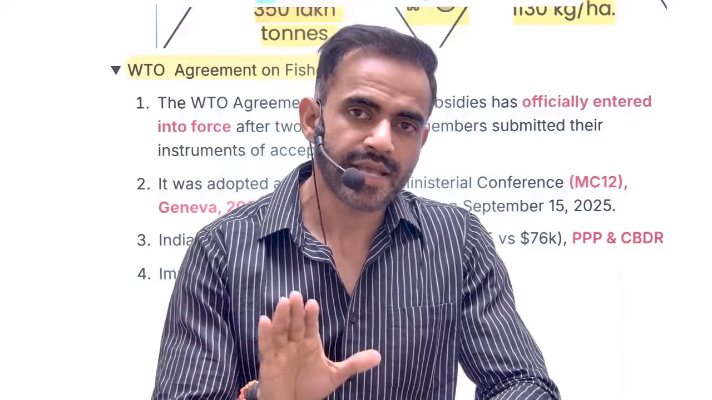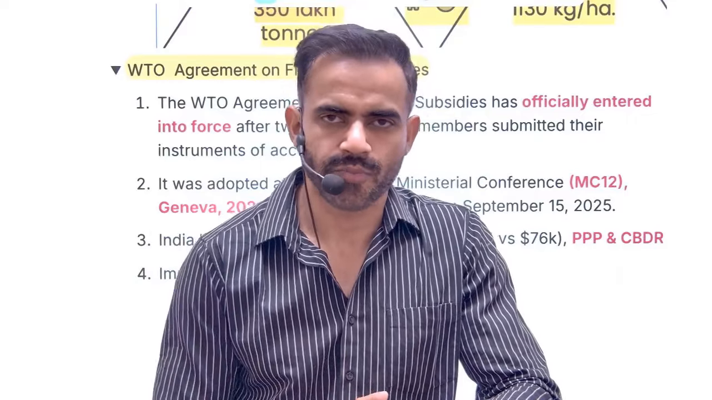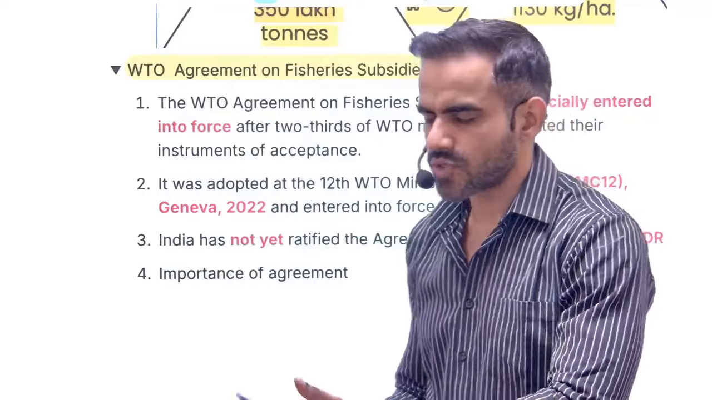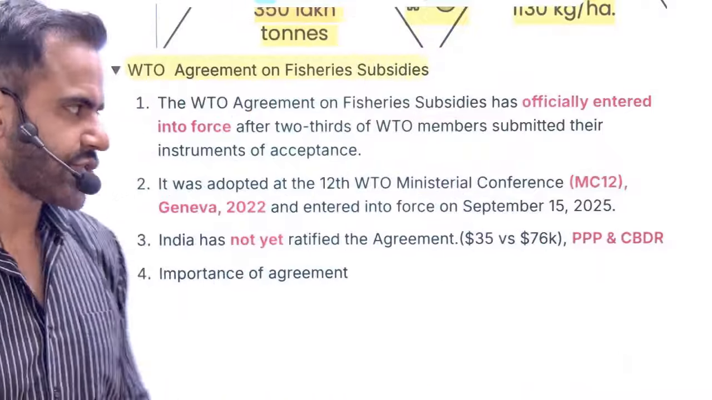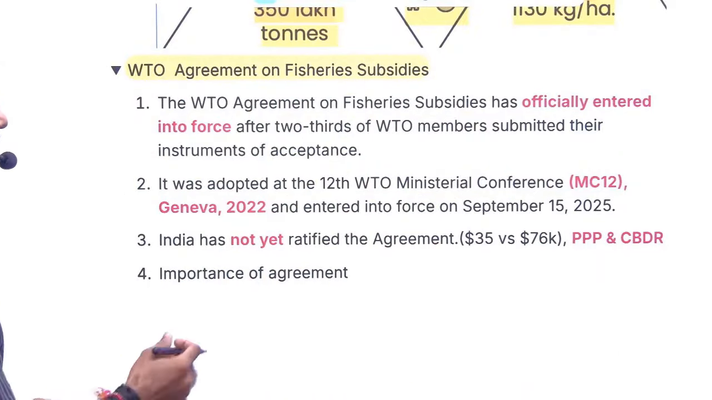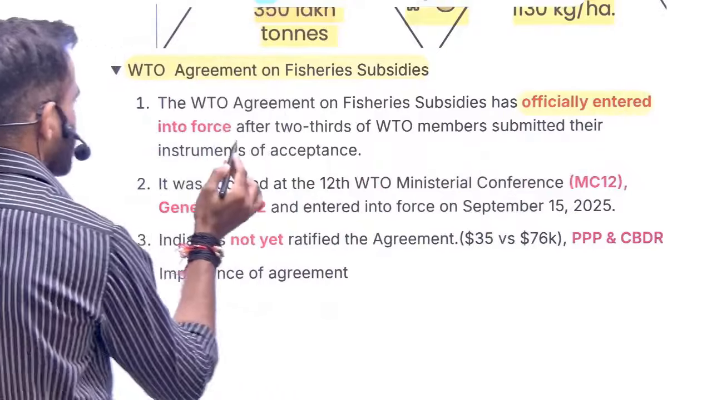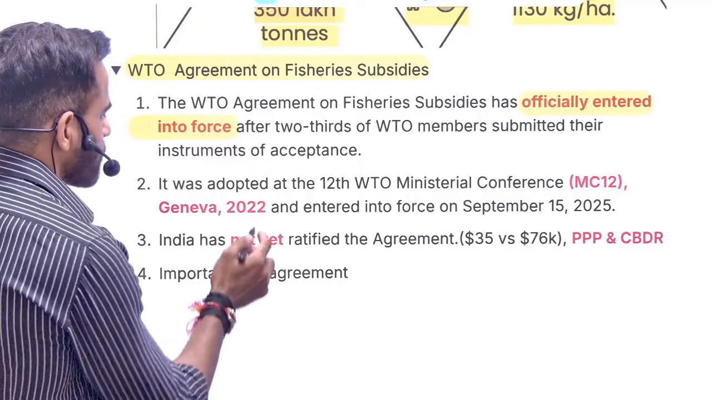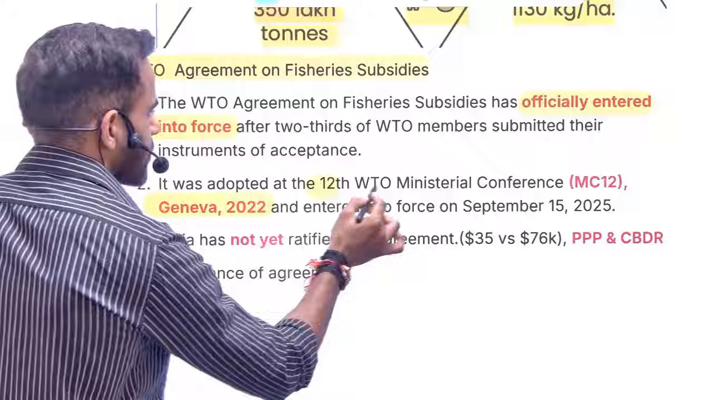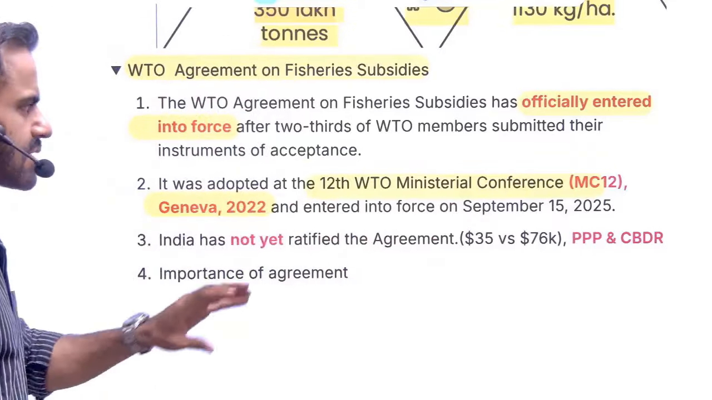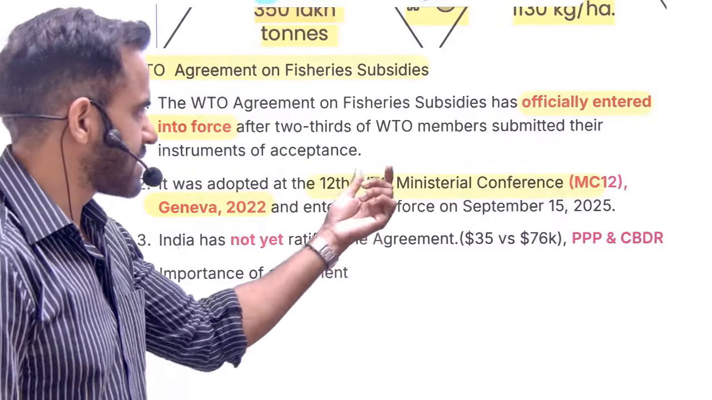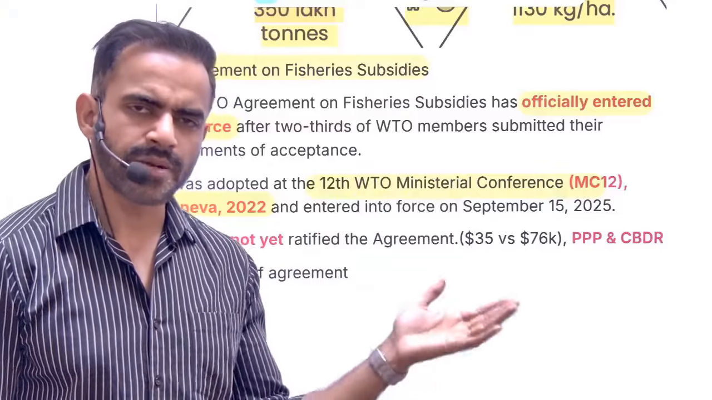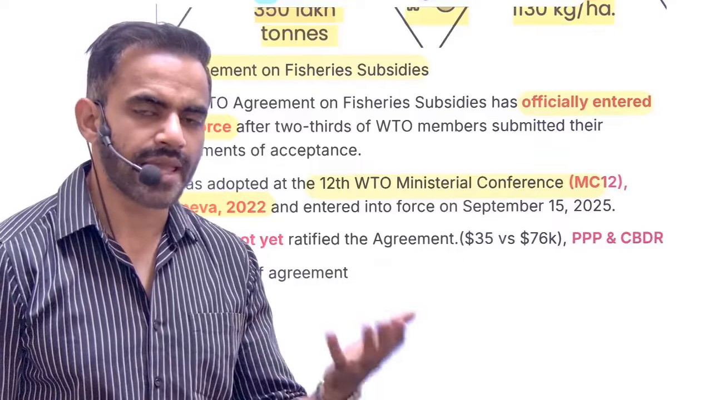For that purpose, there was an agreement of WTO. The name of the agreement is WTO Agreement on Fisheries Subsidies. Now you should be able to understand why such name is there. So recently it was in news because it officially entered into force. That means it became effective. It was adopted during the Geneva conference of WTO, which was the 12th Geneva conference. The conferences of WTO are referred to as ministerial conferences. So during the 12th ministerial conference it was adopted, but now it came into force.